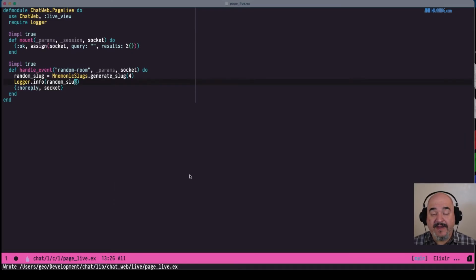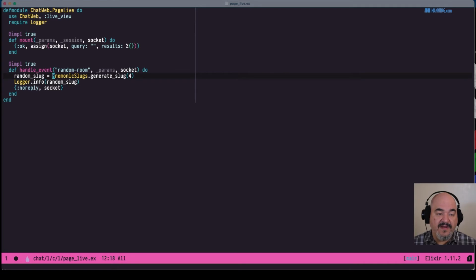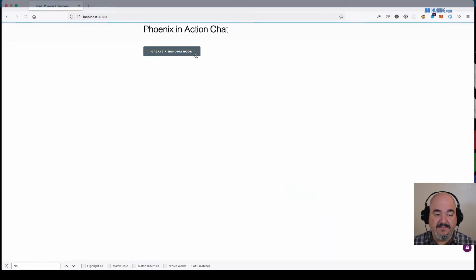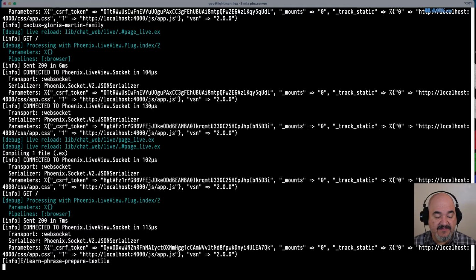Now we want to redirect the user to a path that has this in it. That would be their chat room path. So our random slug is going to be that plus the initial slash, because that would be the path. This little less than or greater than symbol basically means concatenate. So we're concatenating the string of the slash with the generated slug. Now if I save this, and click on the button after it reloads, you can see that we do indeed have the slash now in front of our generated slug.